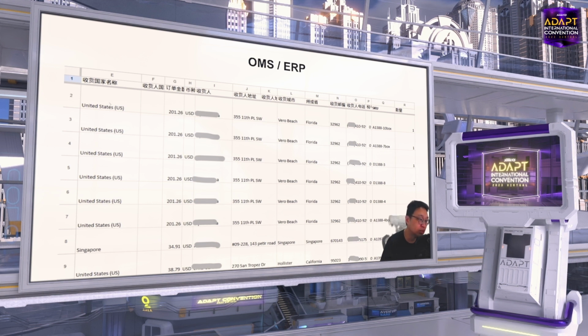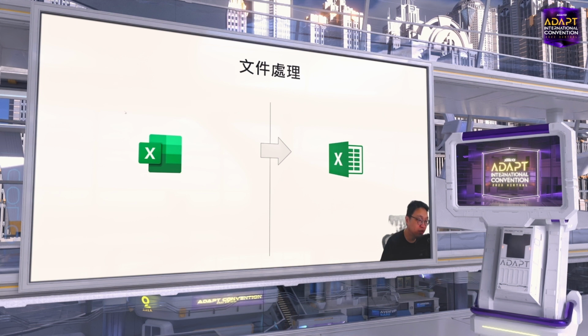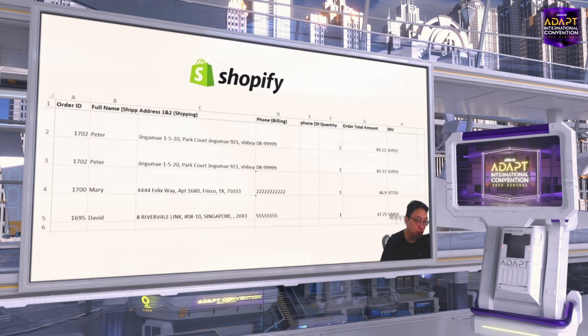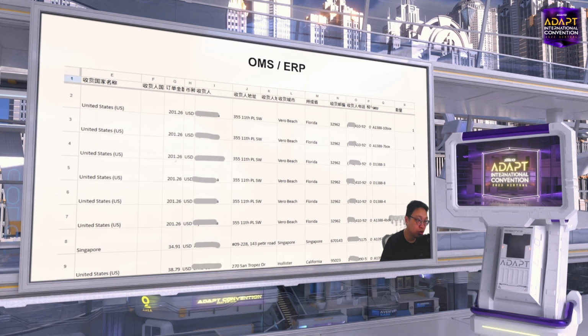For example, the country name needs to be extracted. Previously in Shopify, the address is in one field, so for example, for Singapore here, the staff need to cut this Singapore and put it in this column manually. Imagine every day you have 100 or 200 orders. It's very, very time consuming, right?